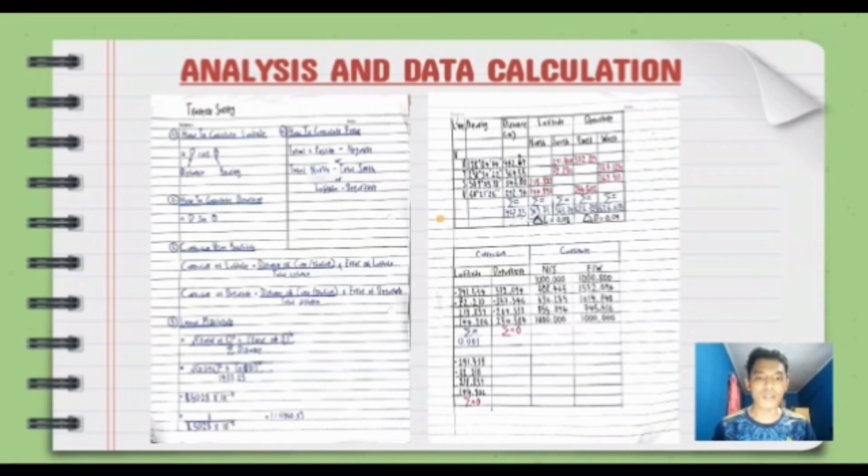Correction of latitude equals distance of line or station per total distance, multiplied by error of latitude. Correction of departure equals distance of line or station per total distance, multiplied by error of departure. Now formula number 4 is how to calculate error: total plus positive, minus negative, or total not minus total sort, for latitude and departure.